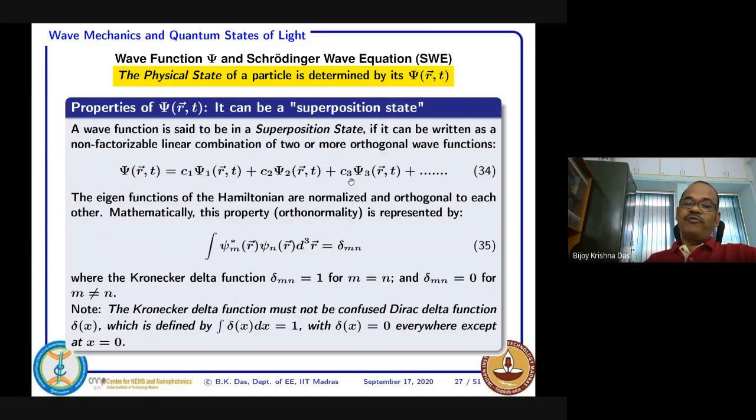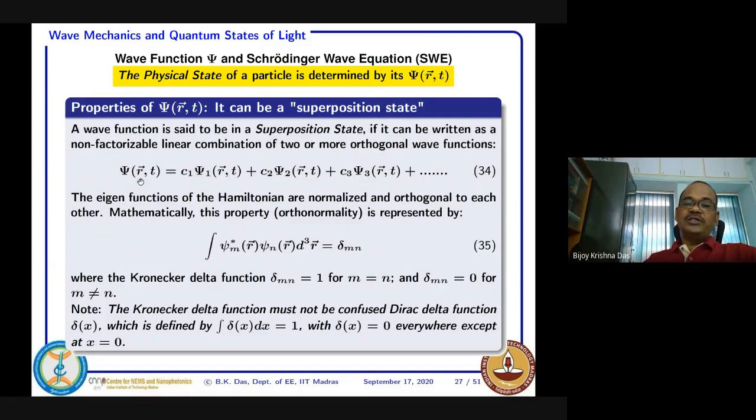And only if this thing can in no way be expressed as the multiplication of two things. So it is just linearly added, but you cannot factor it. You cannot express this in terms of two factors. So if that is the case, if psi(r,t) is expressed in this form in terms of eigenfunctions with certain weightage, then it is called a superposition state.